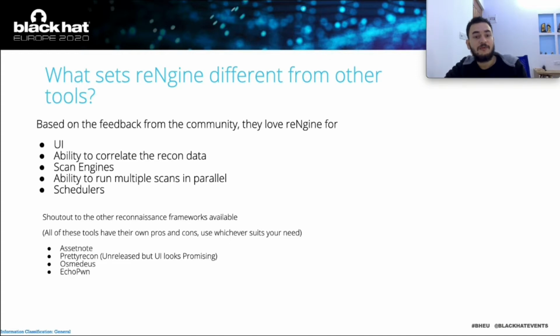The other thing that sets reNgine apart from any other tool is the ability to make correlations between the results produced by various tools. When I say correlation, we use various tools to discover the subdomains and to identify the technologies used to build the web services in those subdomains. We may use certain tools like Aquatone or Wappalyzer. We may also sometimes want to sort these subdomains based on the content length. We may also want to sort these domains based on the number of open ports.